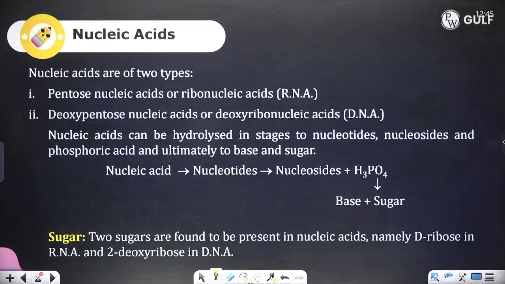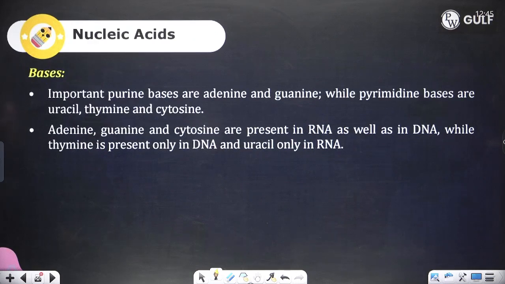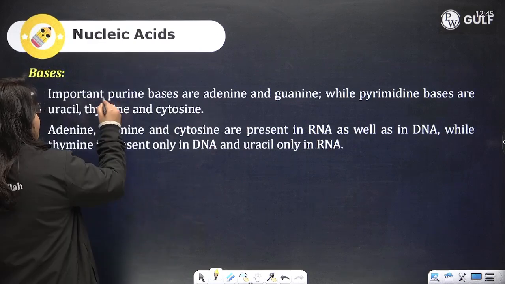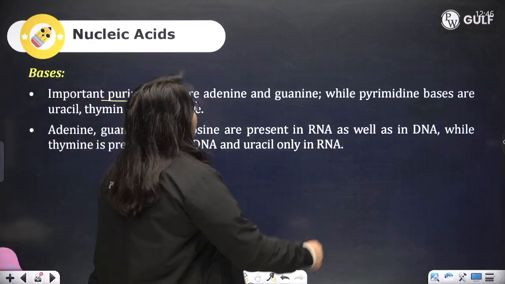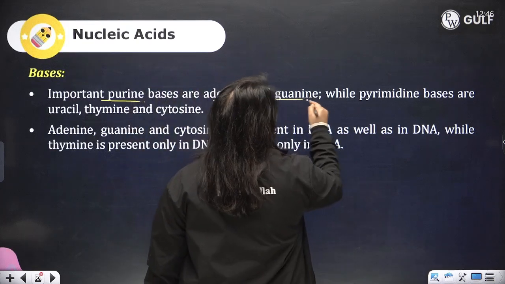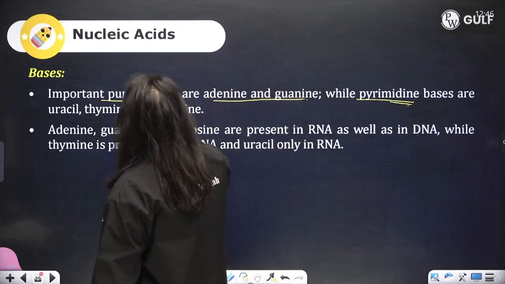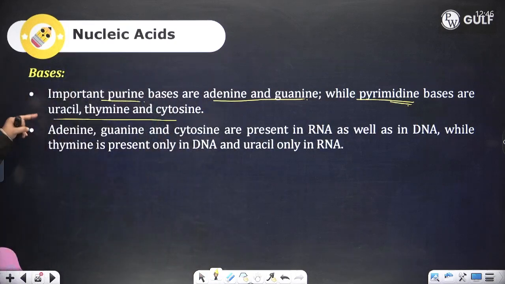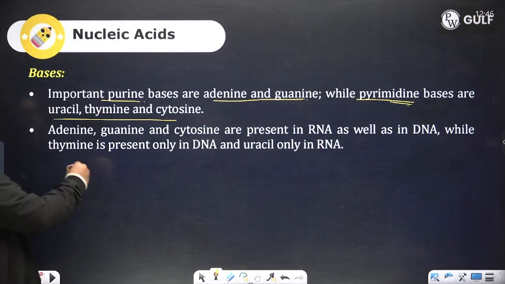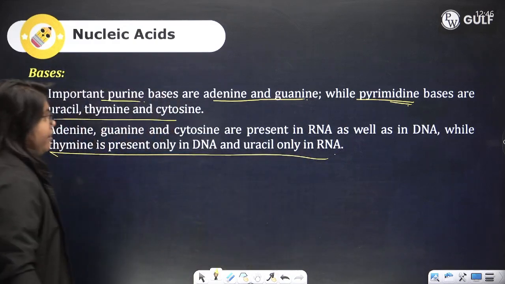The two sugars present in nucleic acids are D-ribose in RNA and 2-deoxyribose in DNA. The important bases are purines and pyrimidines. Purines are adenine and guanine, while pyrimidines are uracil, thymine and cytosine. Uracil is seen in RNA, thymine is seen in DNA. Adenine, guanine and cytosine are present in RNA as well as in DNA, while thymine is present only in DNA and uracil is present only in RNA.